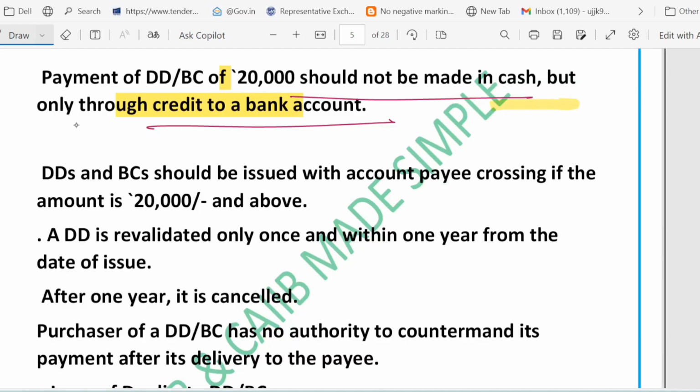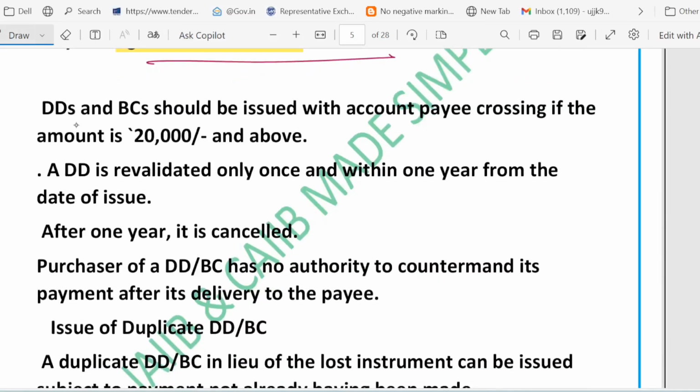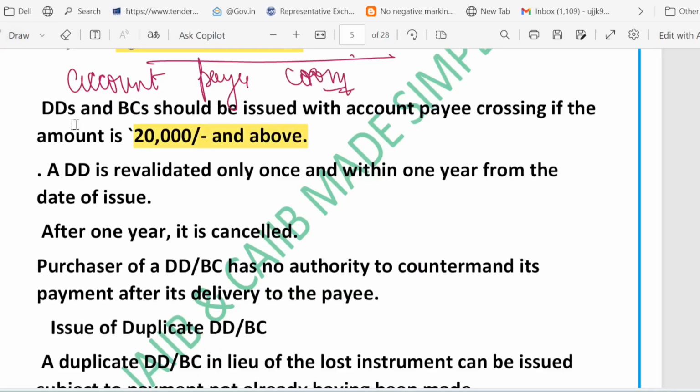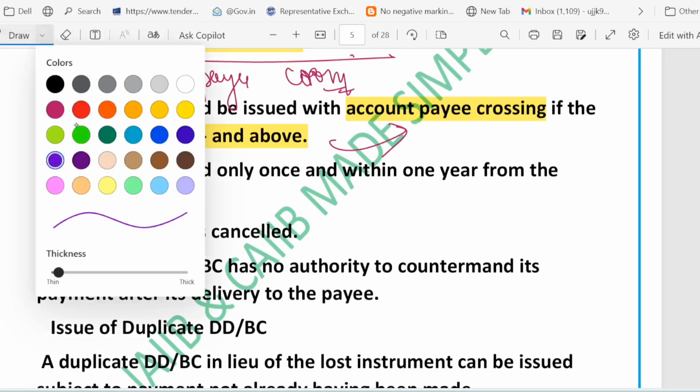Right. So it must go through the banking channel for safety and legal compliance. Second point we have is the account payee crossing. Yes, we have the account payee crossing. It says that any DD or BC of 20,000 rupees or above must have account payee crossing. So remember the key point is 20,000 and above, and it must have account payee crossing. So these two words you have to keep in mind. This means money can only be deposited in the account of the named person, making it safer and traceable.